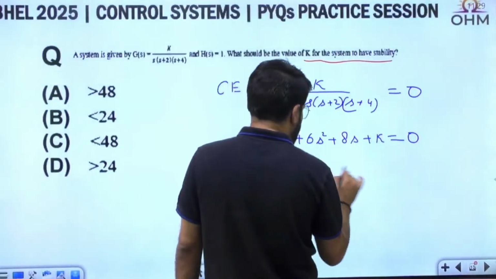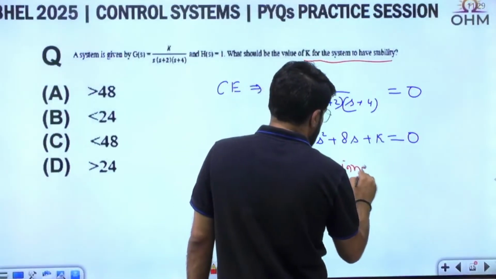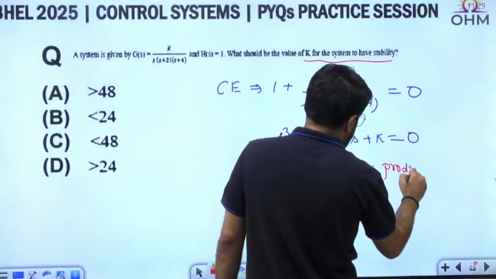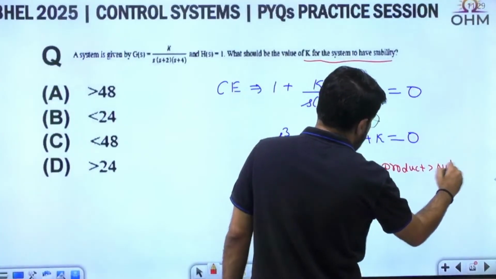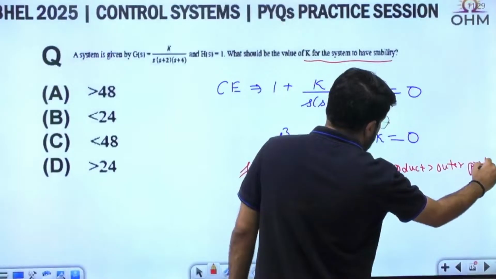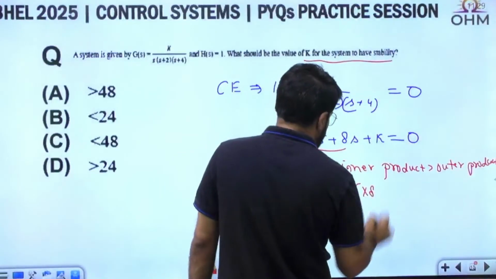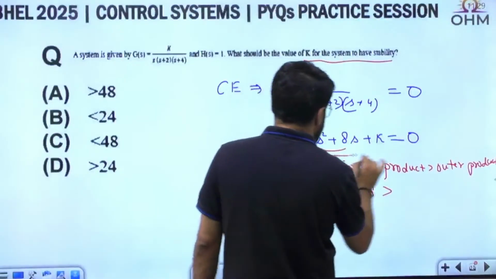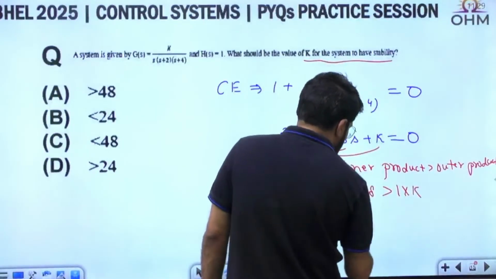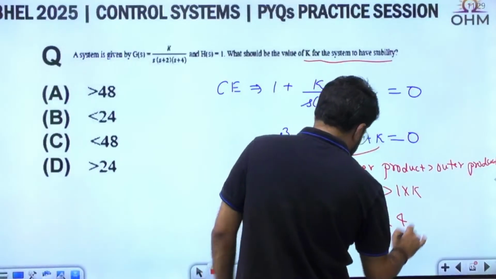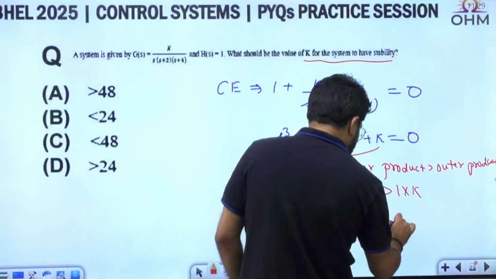For stability, the cubic equation, inner product should be greater than the outer product. Inner is 6 into 8, and it should be greater than the outer product, that is 1 into K. Or eventually you can say that K is less than 48, or you can apply the RH. This is coming from RH only.